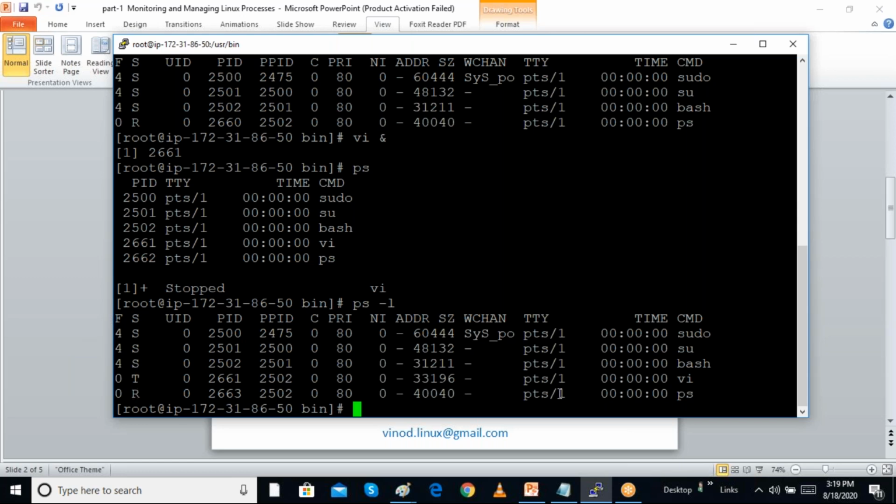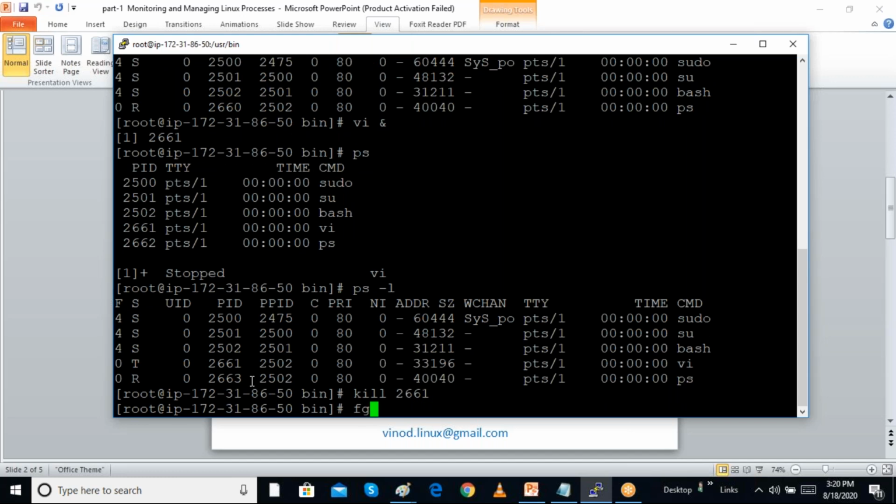Now I want to stop one process, for example the vi process. Every process has a process ID, and the process ID is very important; there is also the parent process ID. To stop this vi, I can give kill with the process ID 2661. I can stop the process by using kill 2661.